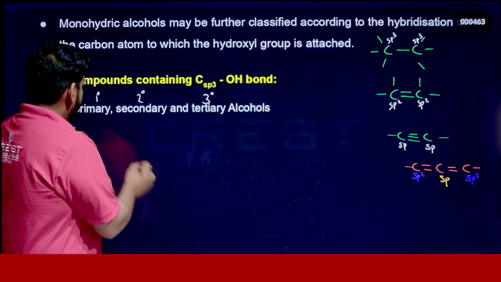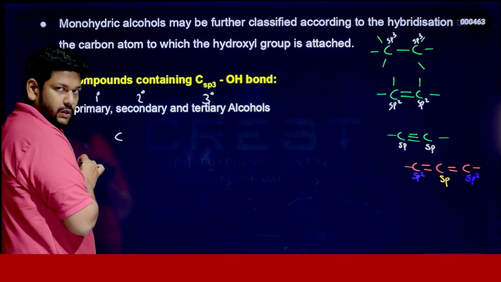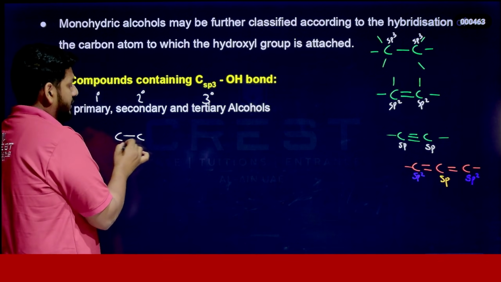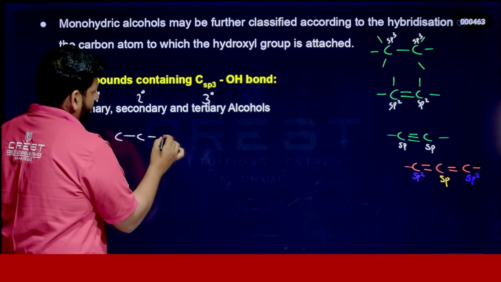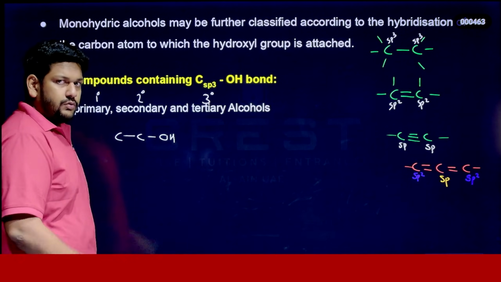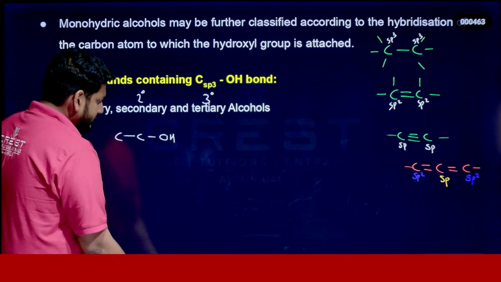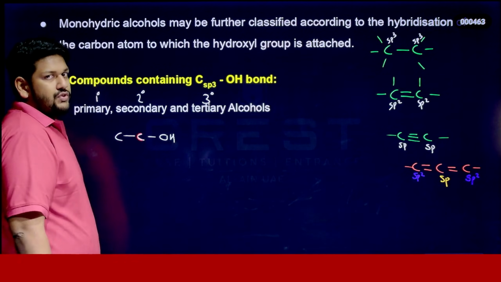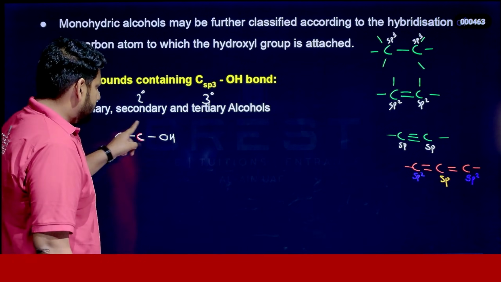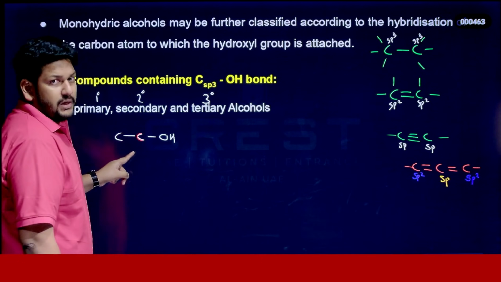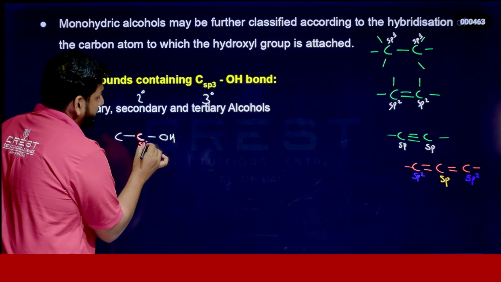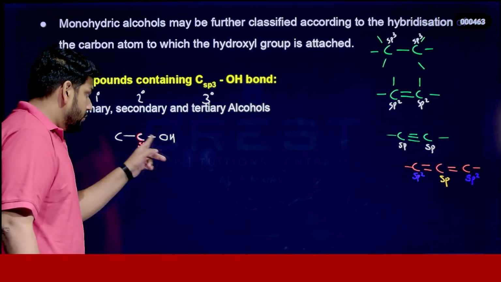Look here, you have a carbon which is attached to only one carbon. So I can give you one example. Look at this alcohol. In this alcohol, what is the hybridization of this carbon? Very simple. Every bond surrounding this carbon is a single bond, right? So it is sp3. This is an sp3 hybridized carbon to which the OH group is attached.